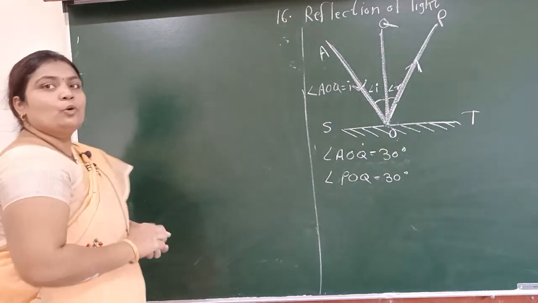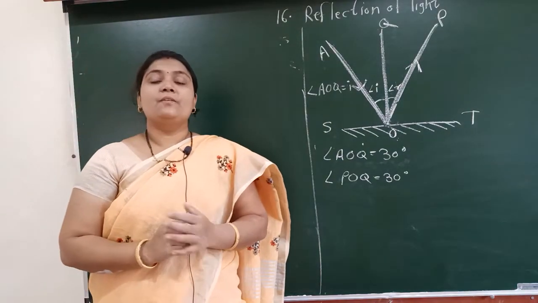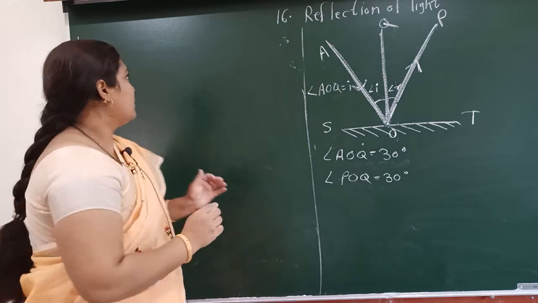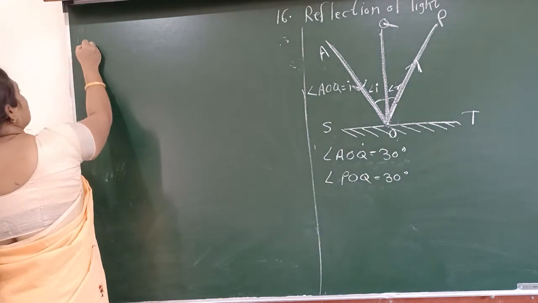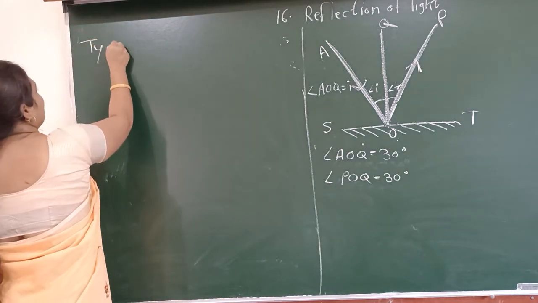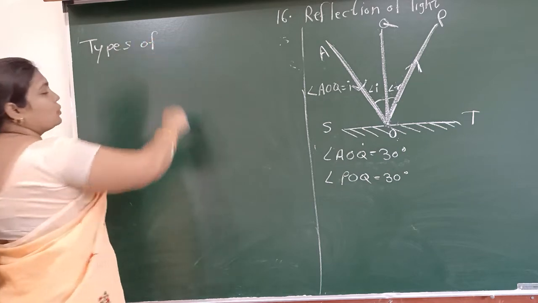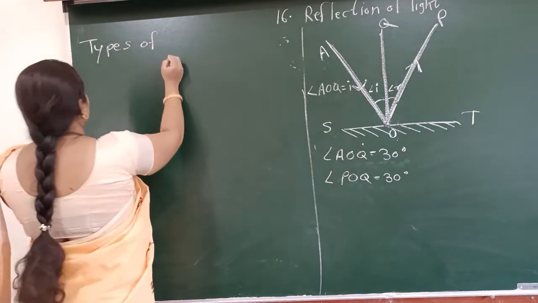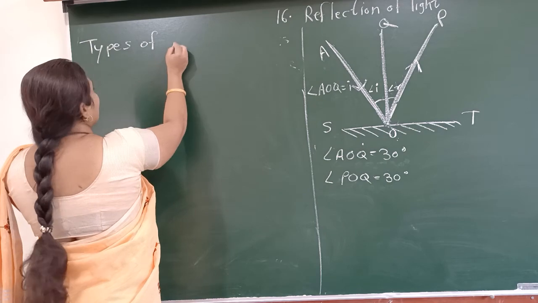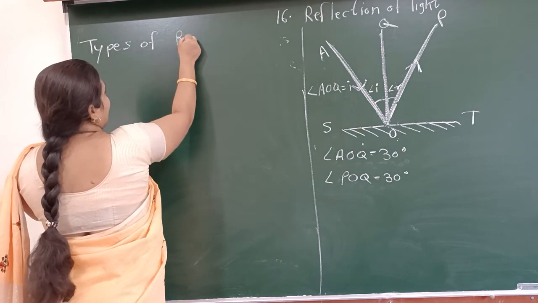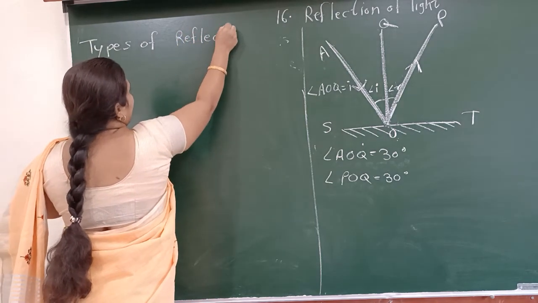Now, there are two types of reflection of light. We are going towards the types of reflection of light. So write down the heading in your notebook: types of reflection of light.